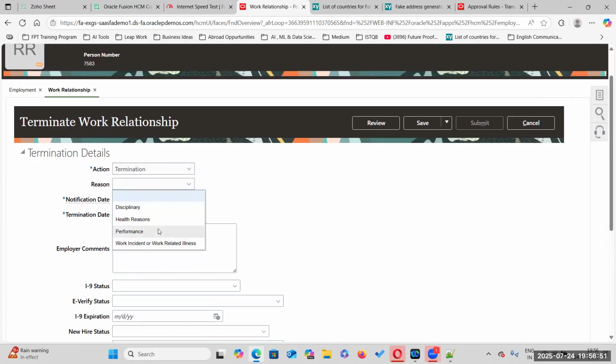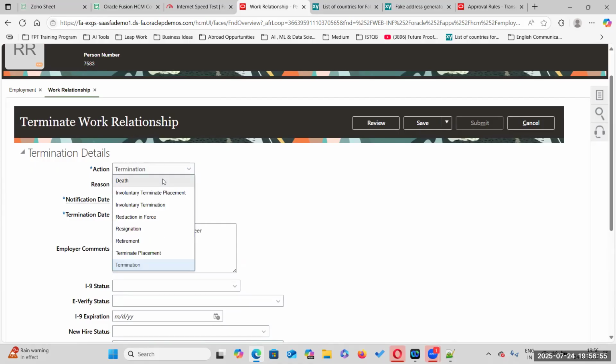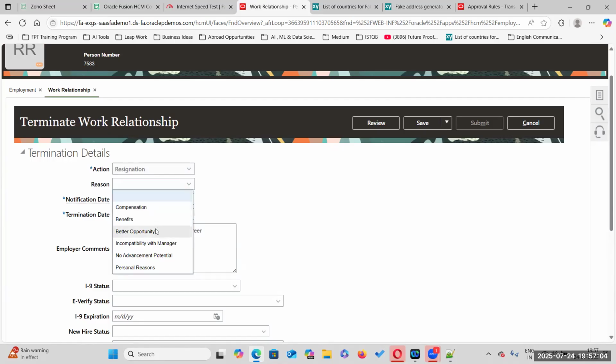Under termination you can see disciplinary, health reasons, performance, and work reasons. So the options change if we change the action, right? Yes, under every action there would be different action reasons. Let us take resignation: compensation, benefits, better opportunity, incompatibility with the manager, no advancement potential, personal reasons.